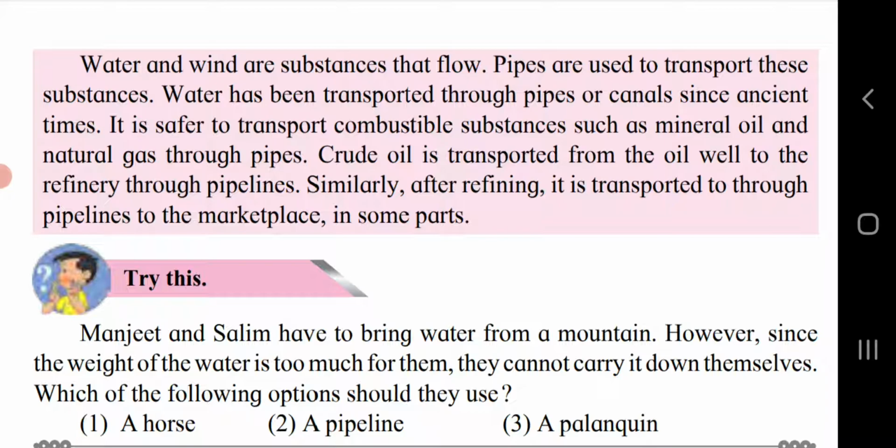So from the oil well to the refinery, it is transported by way of pipeline, and then to where the market is available, or where the stations are allotted. Also, the water at our house, by way of pipes, can be made available easily by sitting at one place. So these are other fast ways to transport liquid substances.